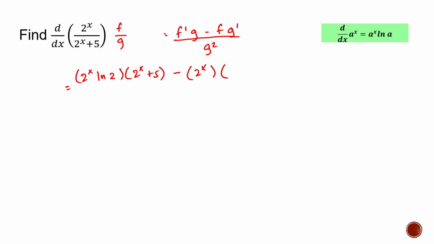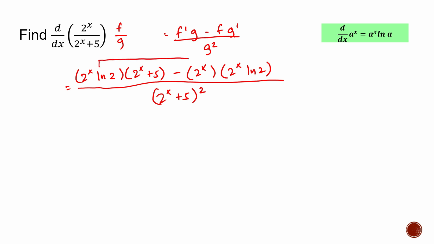The derivative of 5 is 0, so the derivative of 2 raised to x is 2 raised to x ln of 2, all over 2 raised to x plus 5, squared. Okay, let's see what we can do here. Yeah, so here this 2 raised to x ln of 2 and 2 raised to x ln of 2, they are identical, right? They're the same. So that's the common factor of those two terms. So we can take that out: 2 raised to x ln of 2